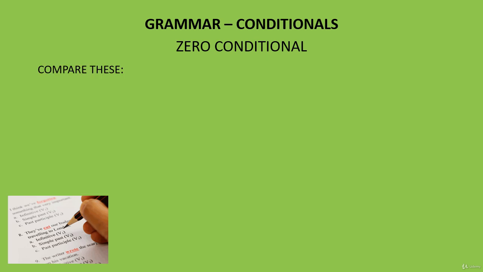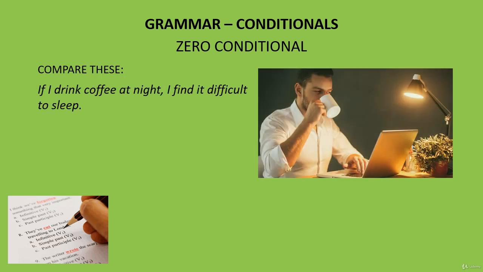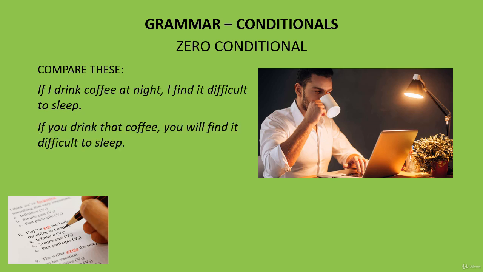Compare these sentences. If I drink coffee at night, I find it difficult to sleep. If you drink that coffee, you will find it difficult to sleep. In the first sentence, I have no plan to drink coffee. In the second one, maybe somebody has a cup of coffee in front of them and someone else is telling them that this is a real possible future situation. Therefore, they use first conditional.